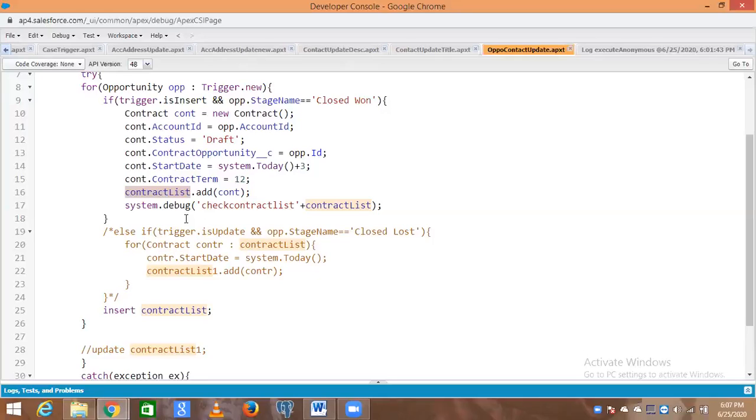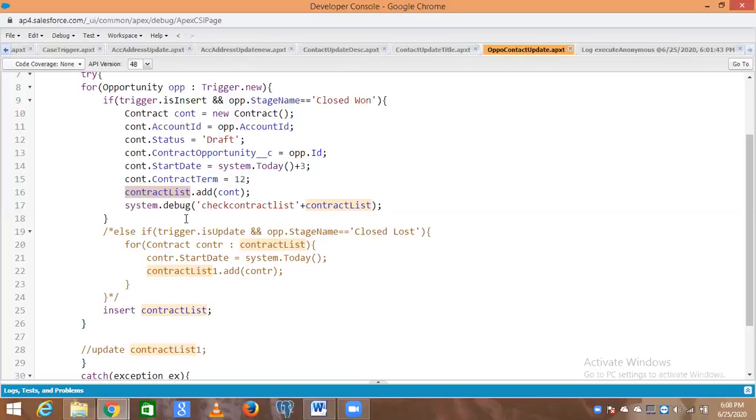Okay, now just imagine. I understood your problem and your confusion. Let's think one thing. For example, you have created 4 or 5 opportunities with a data loader. Your data is coming from an external system, and new opportunities are getting created in your Salesforce, and all the opportunities have the stage name as closed one. Clear?